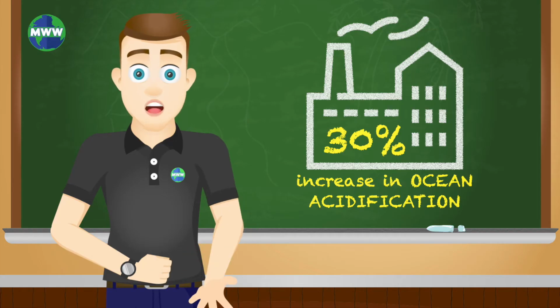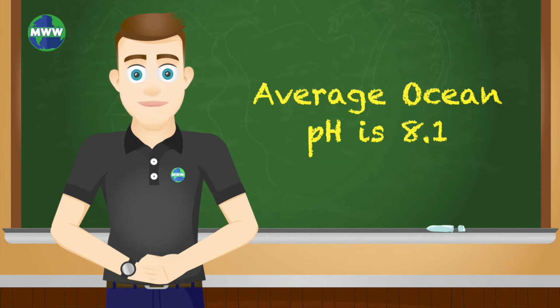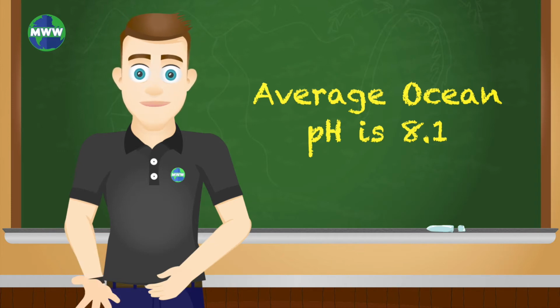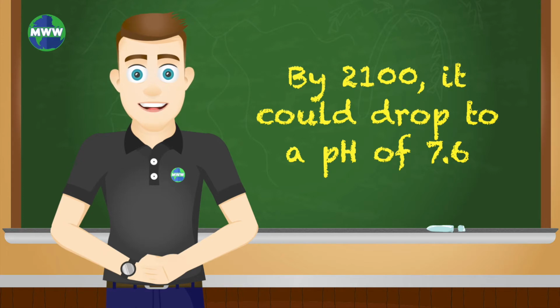Since the Industrial Revolution, humans have caused a 30% increase in acidification of seawater. The ocean has an average pH of 8.1. By 2100, it may drop to 7.6 if we continue to pollute the atmosphere by burning fossil fuels.